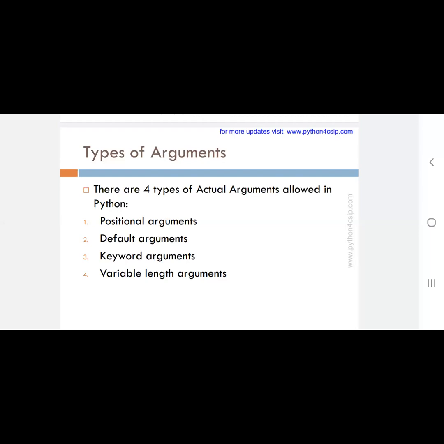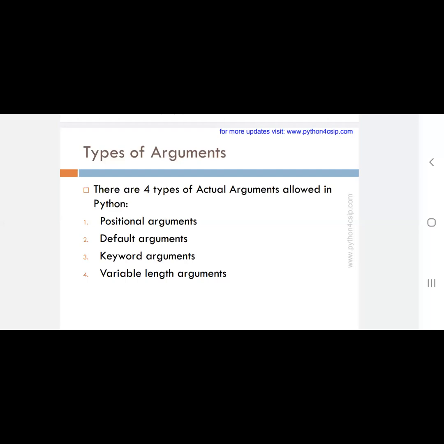Last class we discussed the positional argument and the default argument, and we have seen one rule also. What is the rule of the positional argument in programming? It should be at first in the parameter list. A positional argument must be in the first position in the parameter list. If the parameter list contains positional, default, and keyword arguments, the positional argument should always be first. A variable or a value may be the positional argument.